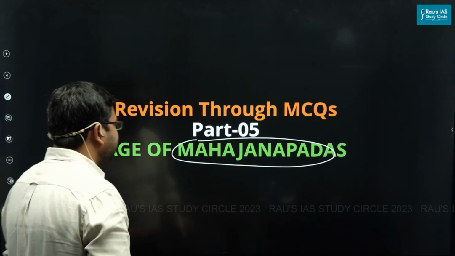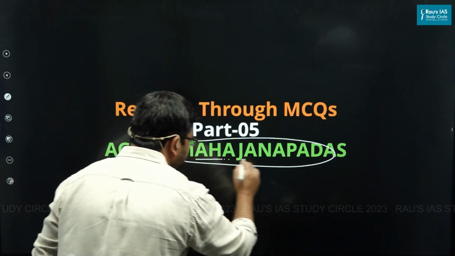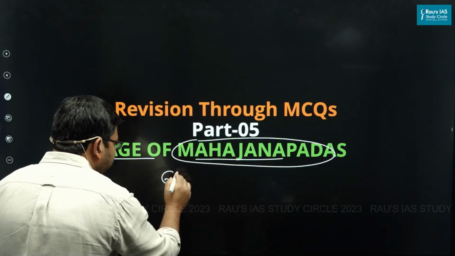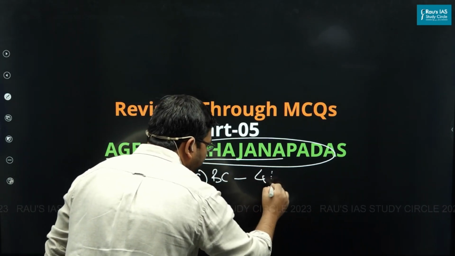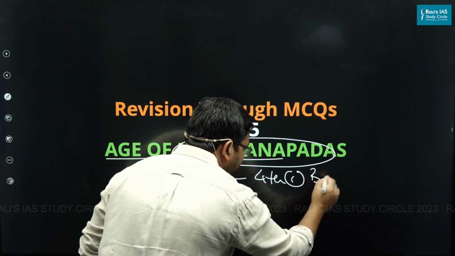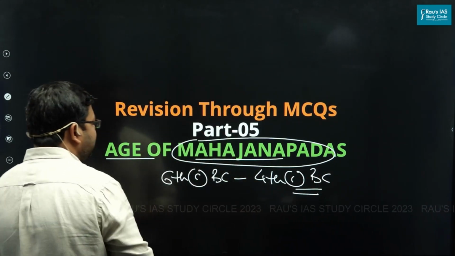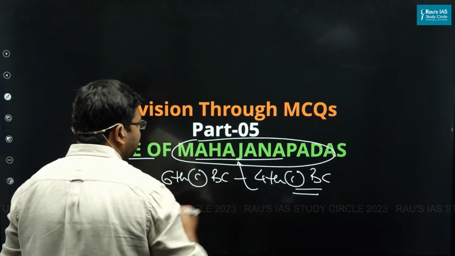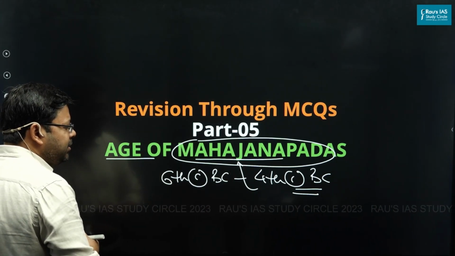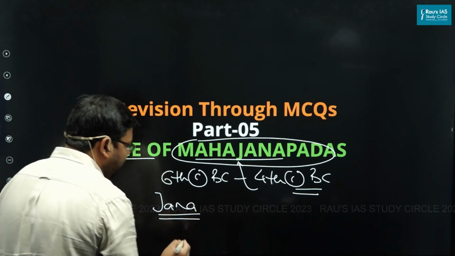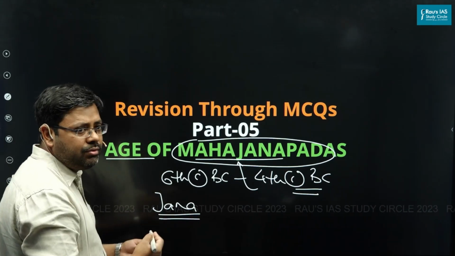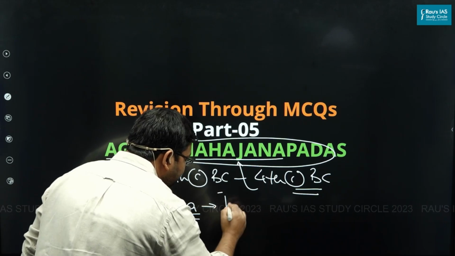Now, the first basic question: what do you mean by the age of Mahajanapadas? The time between 6th century BC and 4th century BC in India is considered the age of the Mahajanapadas. By this time, the transition was complete from Jana, in the early Vedic time, when the people were in the form of Jana, tribals, to Janpad.